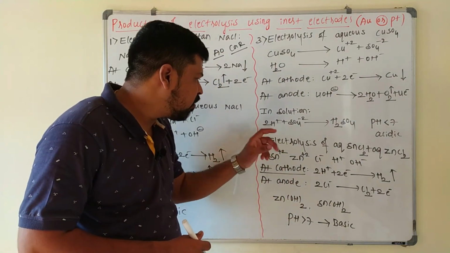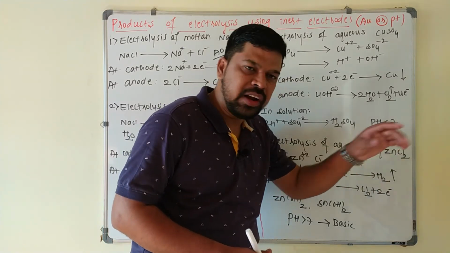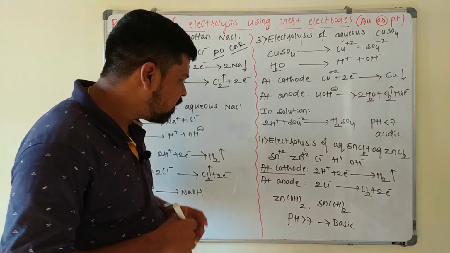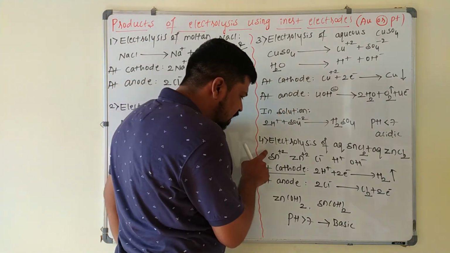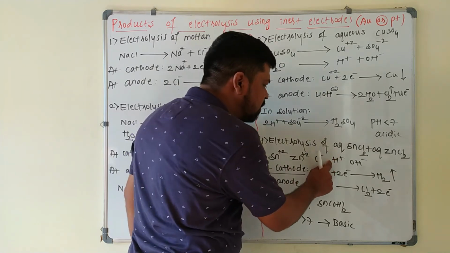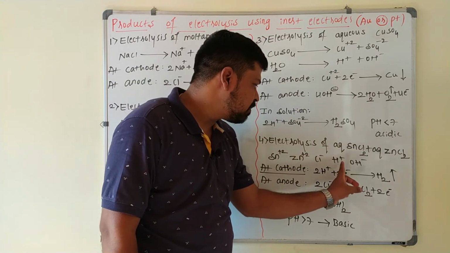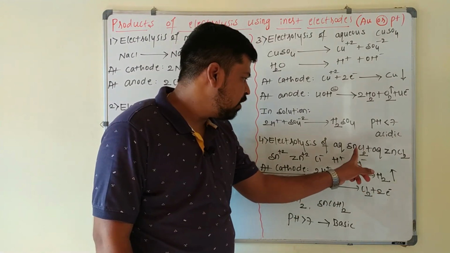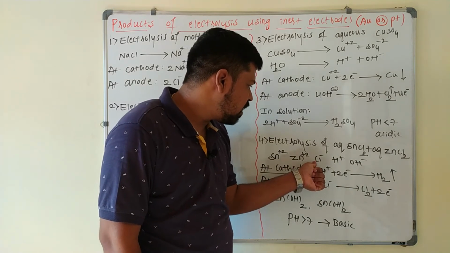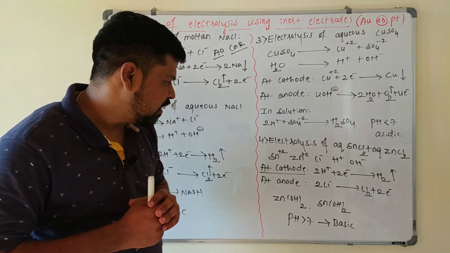Similarly, if I take the electrolysis of aqueous stannous chloride and aqueous zinc chloride, then what will be there in the electrolytic solution here? The electrolytic solution contains Sn2+ ion, Zn2+ ion, Cl- ion, H+ ion as well as OH- ion. Due to the presence of water, H+ ion and OH- ion are present. And due to the presence of SnCl2 and ZnCl2, Cl- ions are present, and Sn2+ and Zn2+ ions are present here.